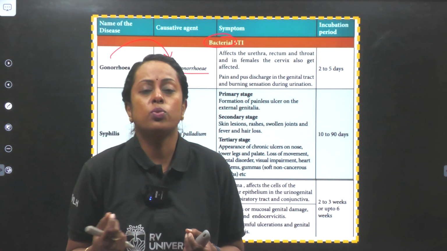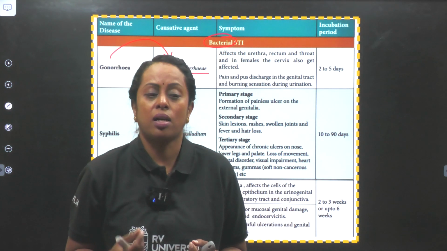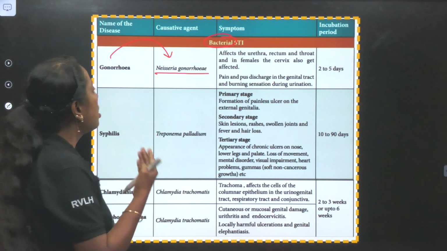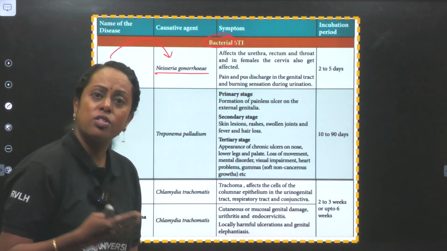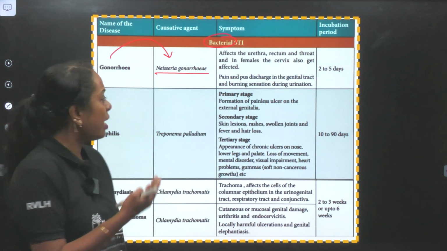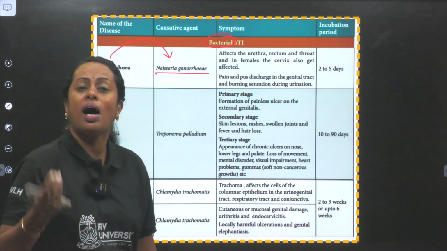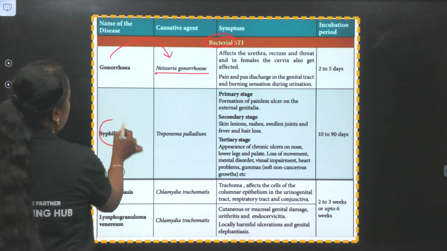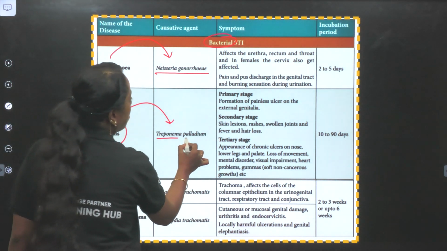ulceration, like wounds, which can be present in the reproductive tract. There may be production of certain secretions, some green color discharge, and obviously when the baby is going to pass through the genital tract, the baby can also have this particular infection. Especially gonorrhea can cause eye infection to the child. Okay, syphilis. The causative agent is Treponema pallidum.